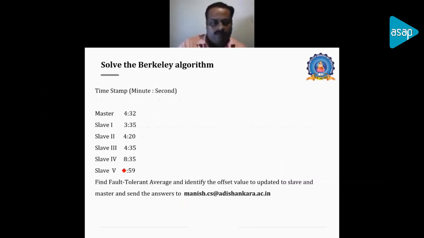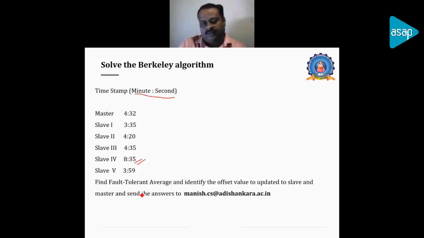And here I will be giving a problem to everyone. It's a Berkeley algorithm problem. We are providing some master timestamp values which represent minutes and seconds, and you can note it down like: master of 4 minutes 32 seconds, slave of 3 minutes 35 seconds, like that. We have 5 slaves, and an outlier is also there, 8.35. So you should neglect this value while calculating the average.